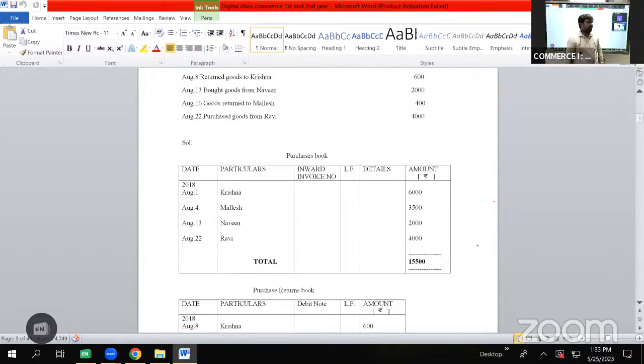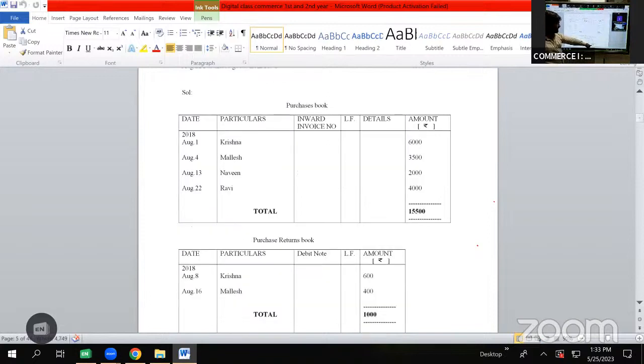So now we'll be doing the total for both the books as we are done with all the transactions given in the question. The total for purchases book is 6 plus 3, 9, 9 plus 2, 11, 11 plus 4, 15 plus 500, 15,500, which will be shown here as total 15,500. Now doing the total for purchase returns book, 600 plus 400, it becomes 1,000, which will be shown here as total 1,000 rupees. Hope you all are able to understand.